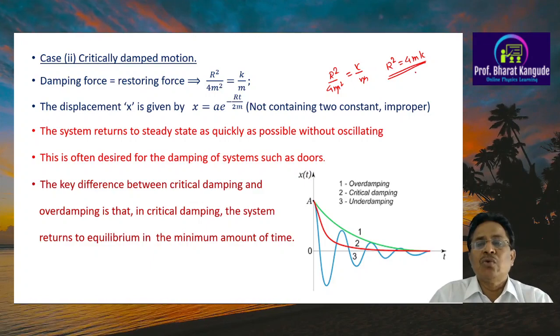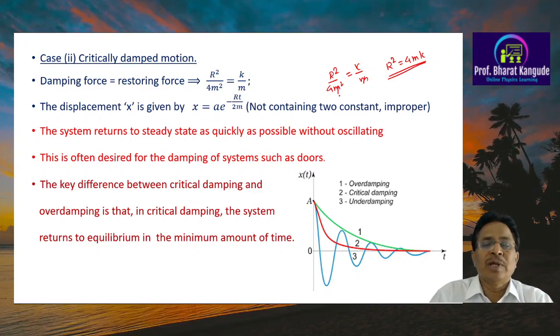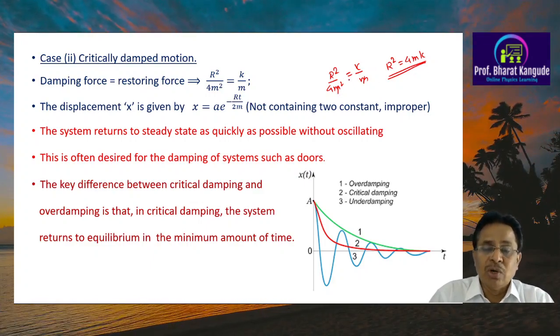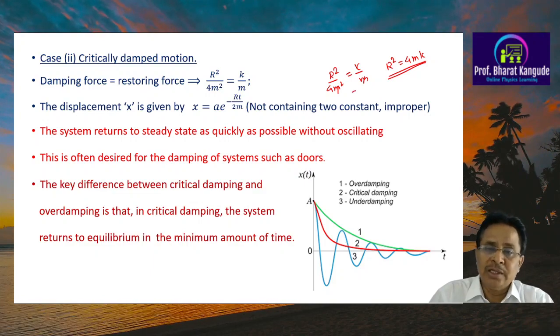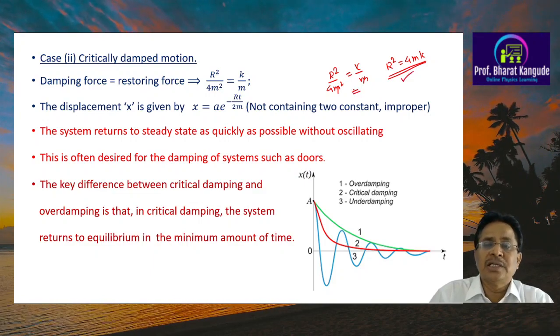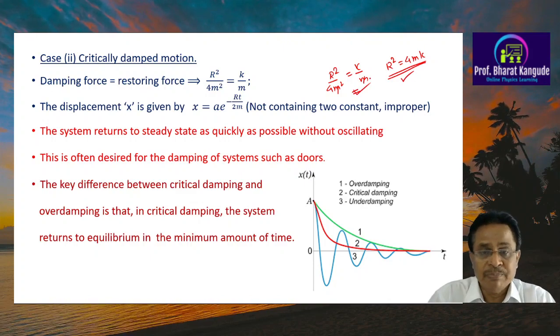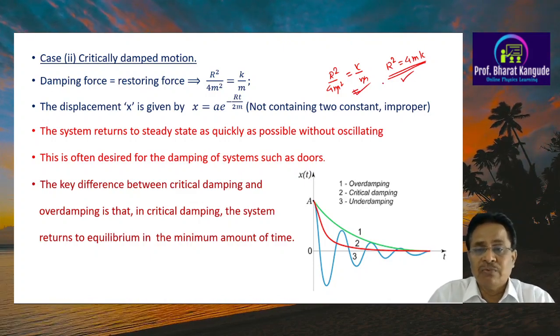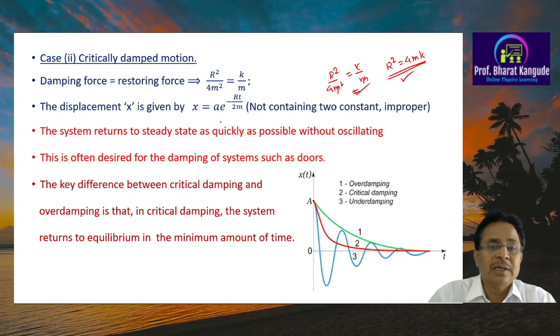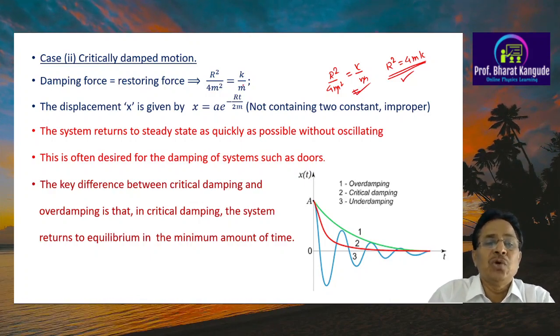R square is equal to 4mk, or r square upon 4m square is equal to k upon m. You can either use this condition or you can use the other one, it doesn't matter, you can use either of them, whichever you feel is simpler. So I'm taking here r square upon 4m square is equal to k upon m.